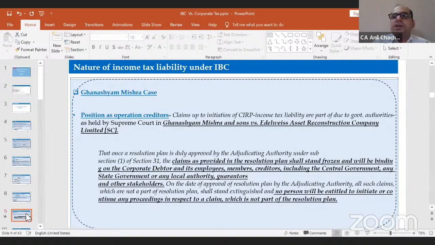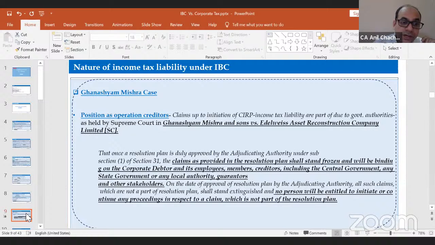It will always be my operational creditor. So that means if anything is left out, you can't go and claim for my liability part. That is the Ghanshyam Mishra case, right? So it would be my operational creditor per se, and as and when the plan is approved and proposed, you have to follow it. But whatever is left out, you can't go and claim to the executing authority why my amount was not included under the resolution plan. That is the Ghanshyam Mishra case.